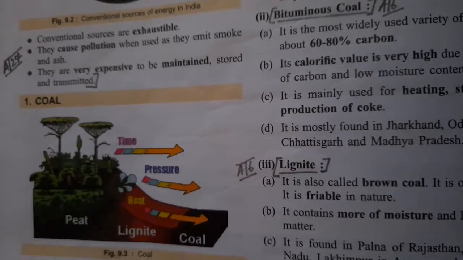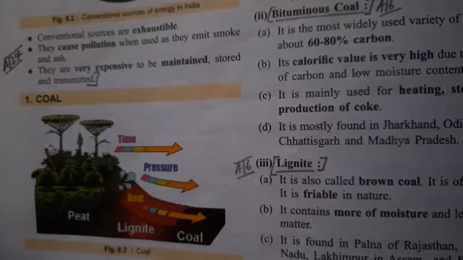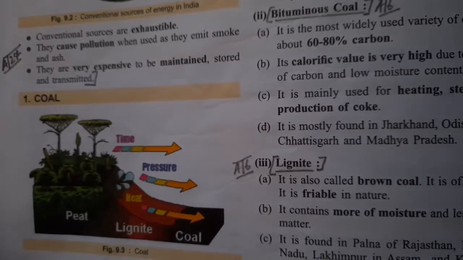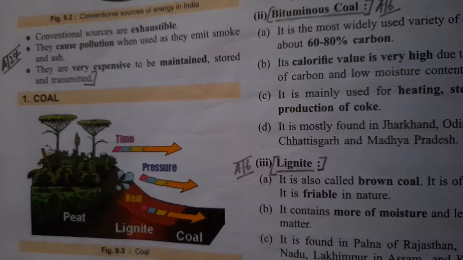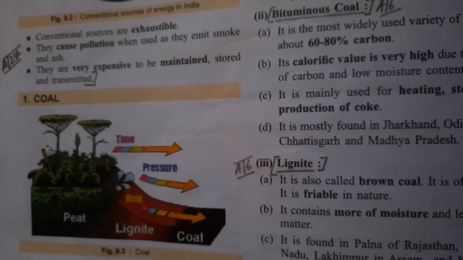Due to a very long duration of process, because it takes millions of years to form coal, these plants and trees in a particular area get buried inside the earth for millions of years and convert into fossil fuel. So coal is formed like that. Coal is one of the conventional sources of energy.